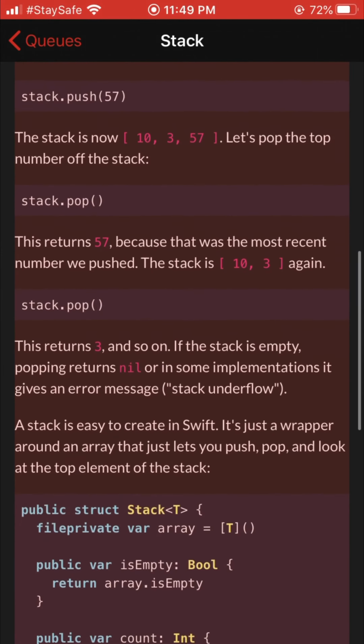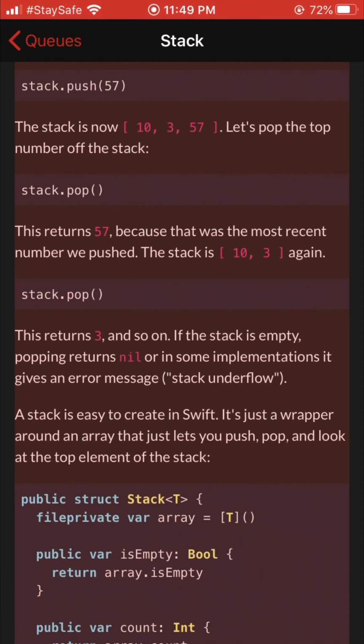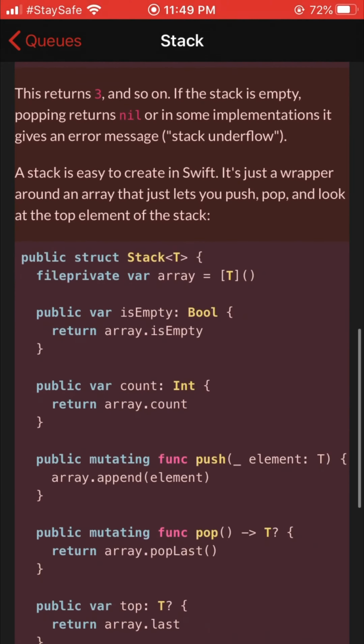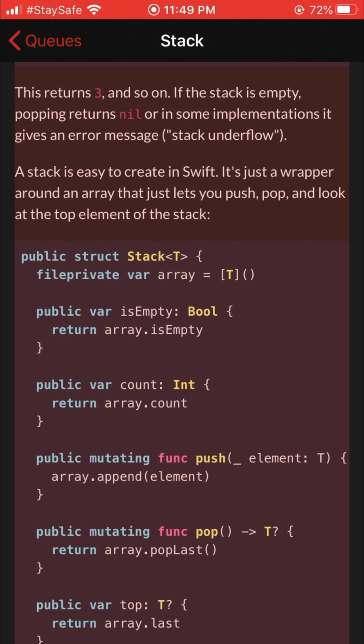Let's pop the top number off the stack. Stack pop. This returns 57, because that was the most recent number we pushed. The stack is 10, 3. Again, stack pop. This returns 3, and so on. If the stack is empty, popping returns nil, or in some implementations it gives an error message: stack underflow.